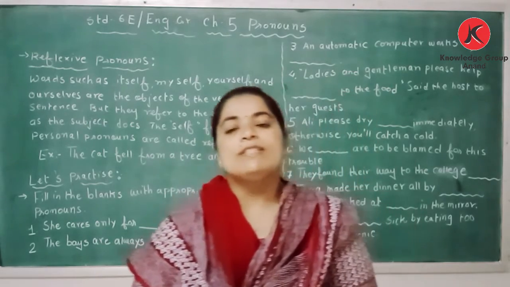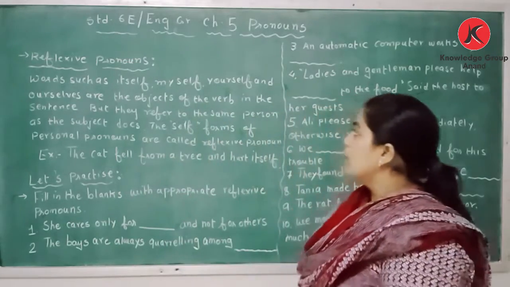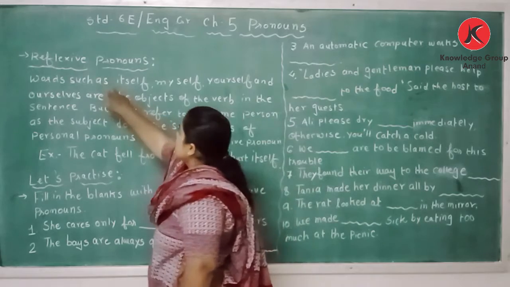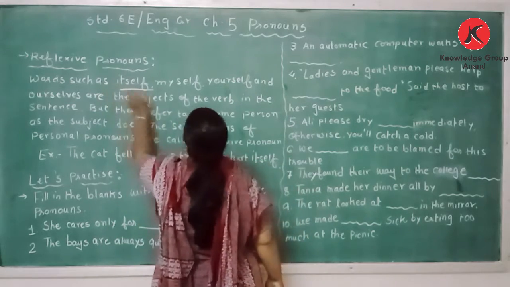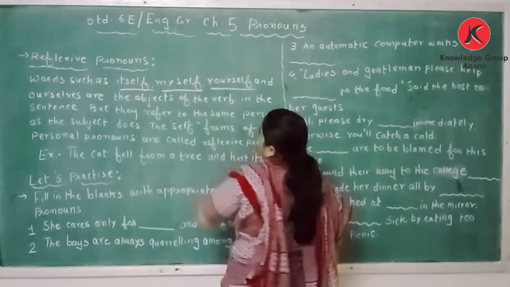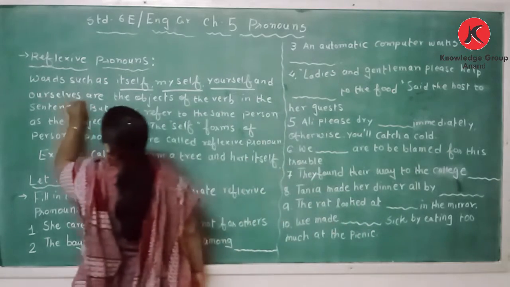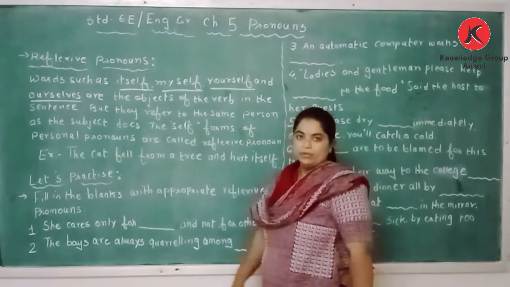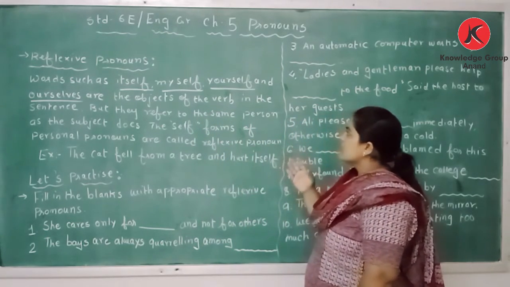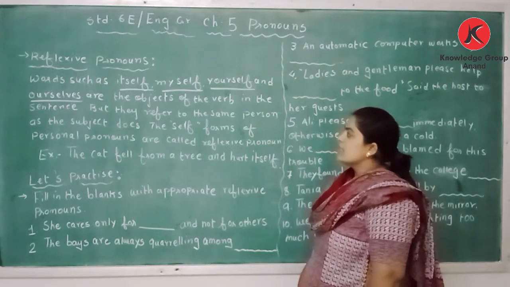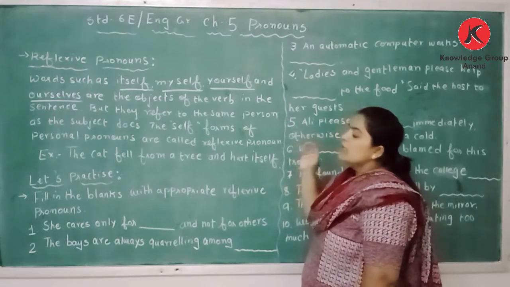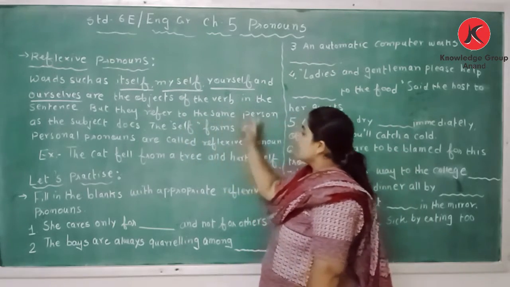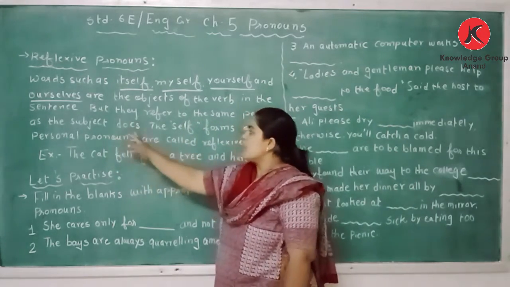Today we continue with chapter 5, and today's topic is reflexive pronoun. Words such as itself, myself, yourself and ourselves are the objects of the verb in the sentence. But they refer to the same person as the subject does.